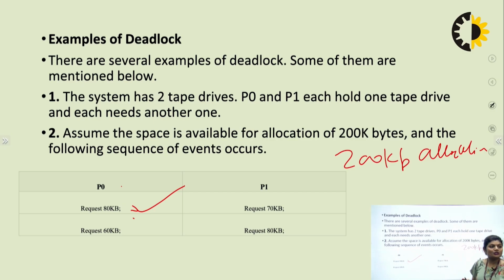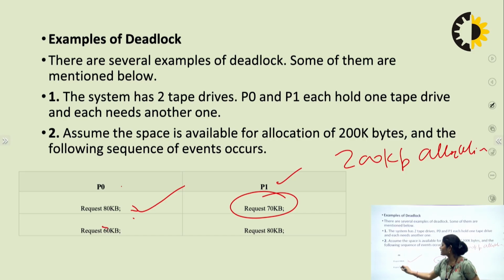At the same time, P1 uses 70 KB. So here 80 KB and here 70 KB. The total allocation is 200 KB. So the remaining part each process needs is still to be allocated, but the other portion is already used by the other process. So these processes are in a deadlock situation.